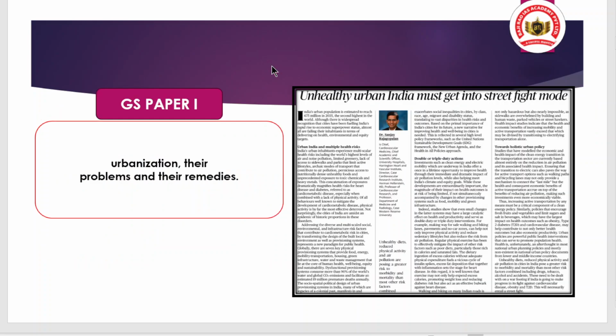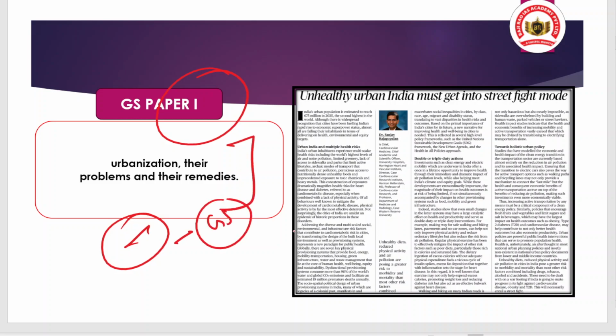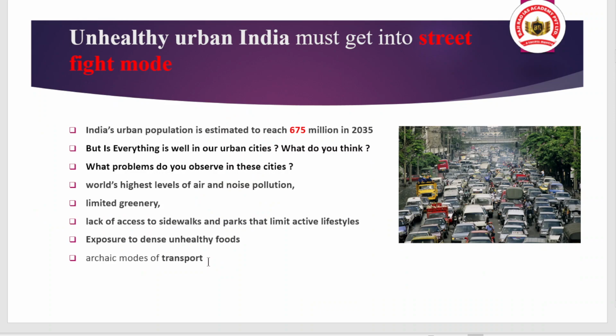The first article is related to the topic of urbanization, and it is covered under GS paper 1. Remember, this is a direct topic of the syllabus. You can visit the UPSC syllabus and see that in GS paper 1 we have urbanization, their problems and their remedies. Before starting, let me ask you a question, and please try to give the answer.